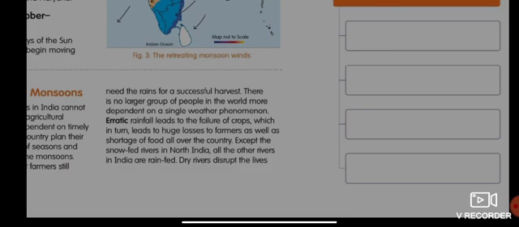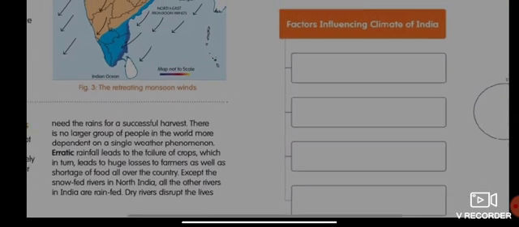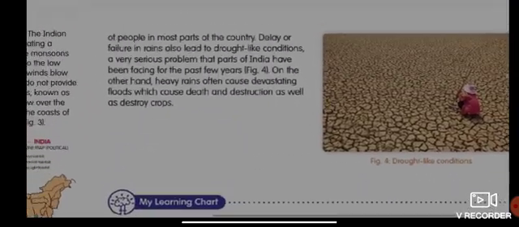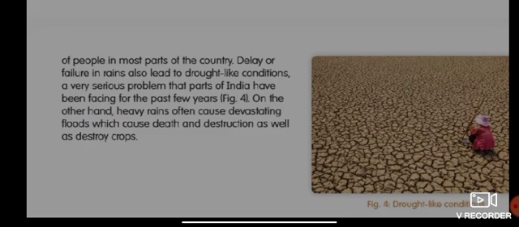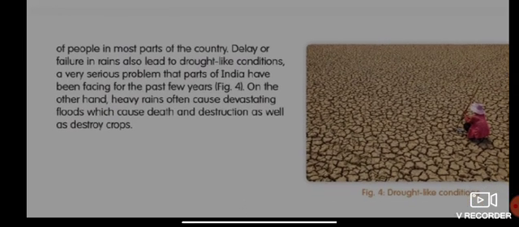Except the snow-fed rivers in North India, all the other rivers in India are rain-fed. Now, dry rivers disturb the lives of people in most parts of the country. Delay or failure in rains also leads to drought-like conditions, a very serious problem that parts of India have been facing for the past few years. On the other hand, heavy rains often cause devastating floods which cause death and destruction as well as destroy crops.